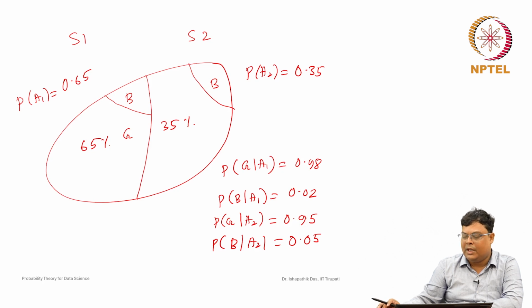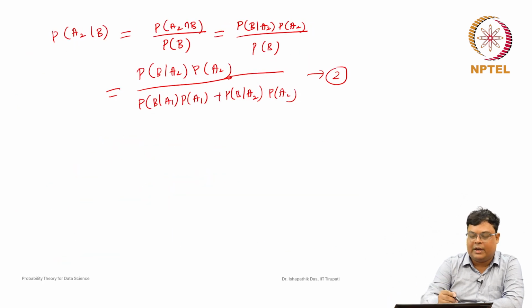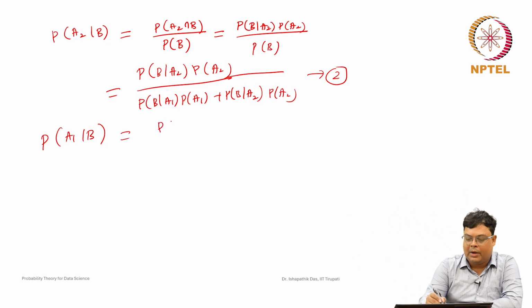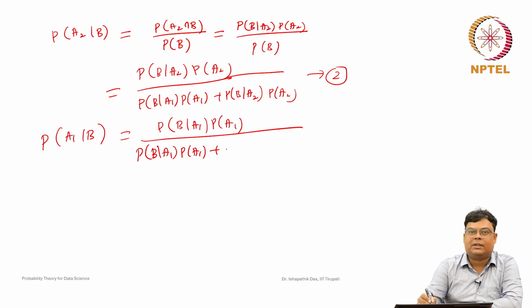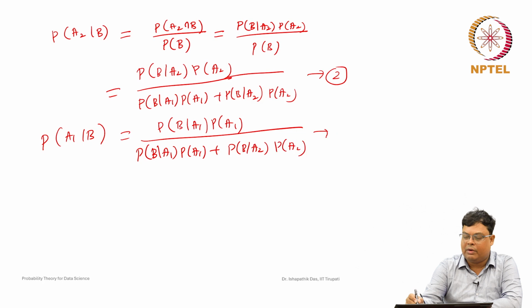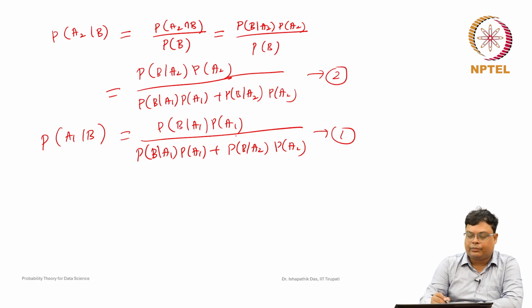So, now probability of B given A1. Let us write down this equation 1 again, A1 given B, so that it can be visible here. This is nothing but probability of B given A1 into probability of A1, divided by probability of B given A1 into probability of A1 plus probability of B given A2 into probability of A2. So, now you can see that the sum of these two values will be nothing but 1. Now, we will replace the values here to find this.